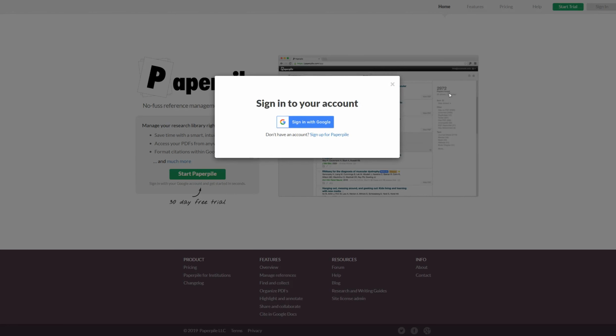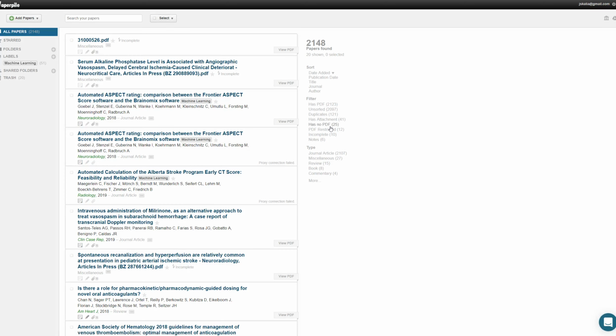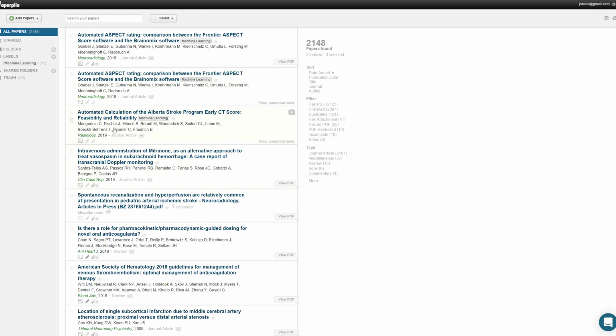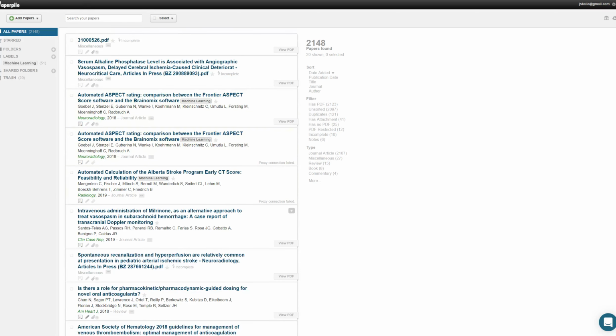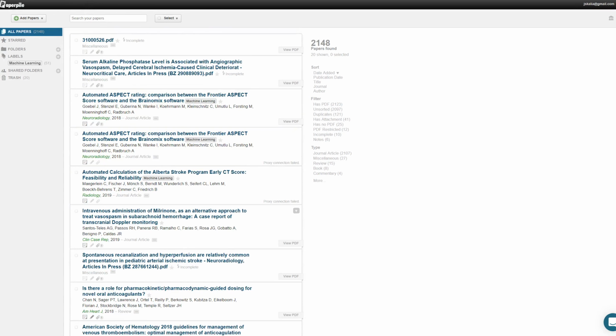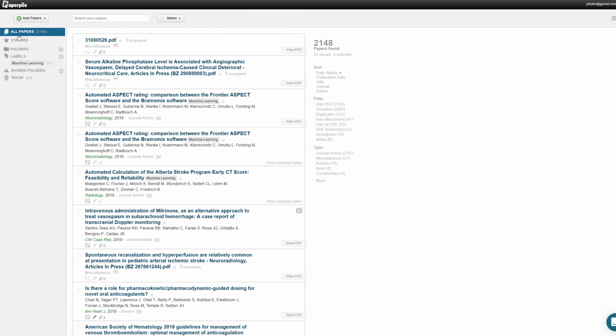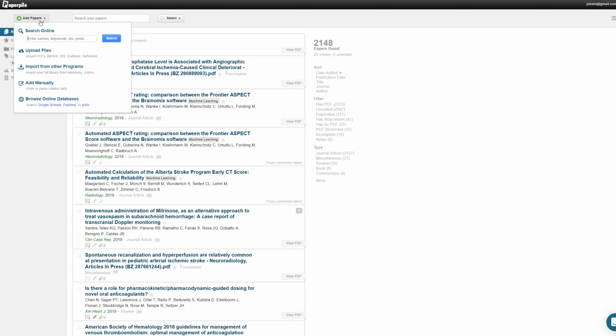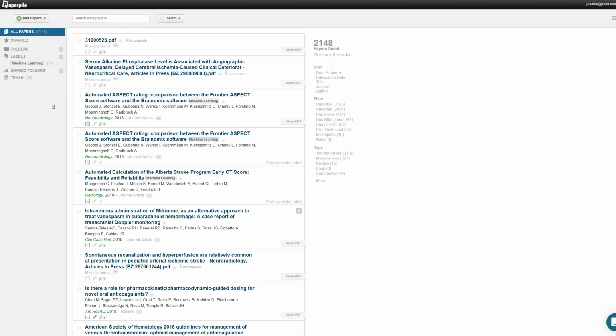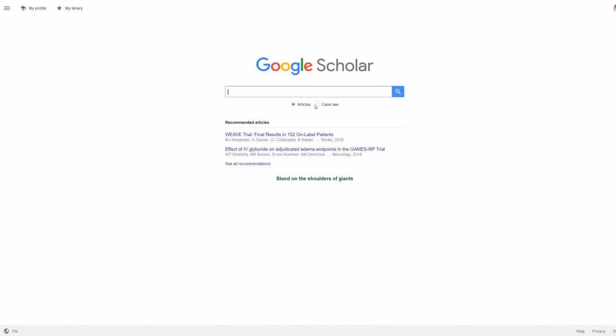If you go on PaperPile, first of all, you can easily sign in with your Google account. That's, in my opinion, very easy and fast and important. This is your front screen, and these are all your papers that are available in your library. If you go to all papers, like 2100 papers in my library, you can click on add paper and browse online database, and it will open up Google Scholar.